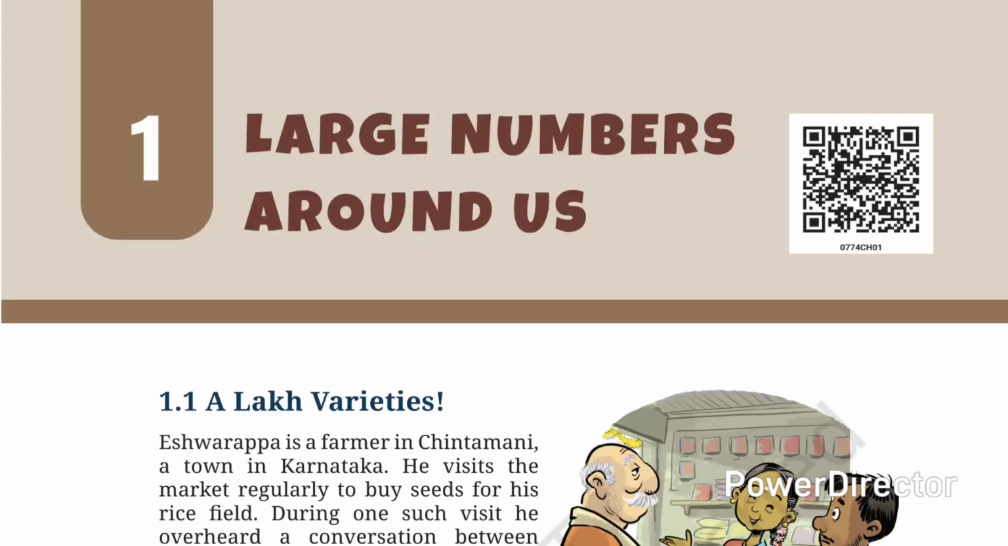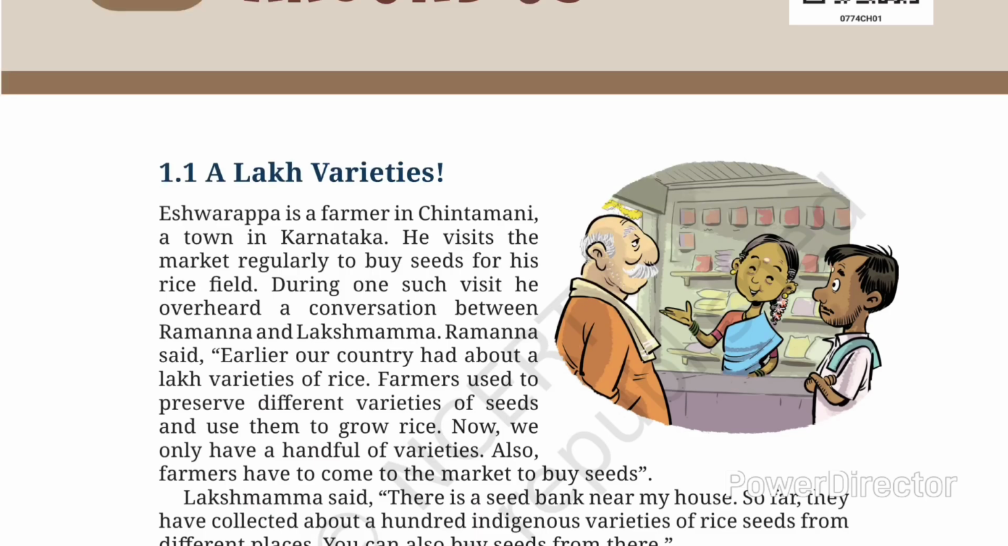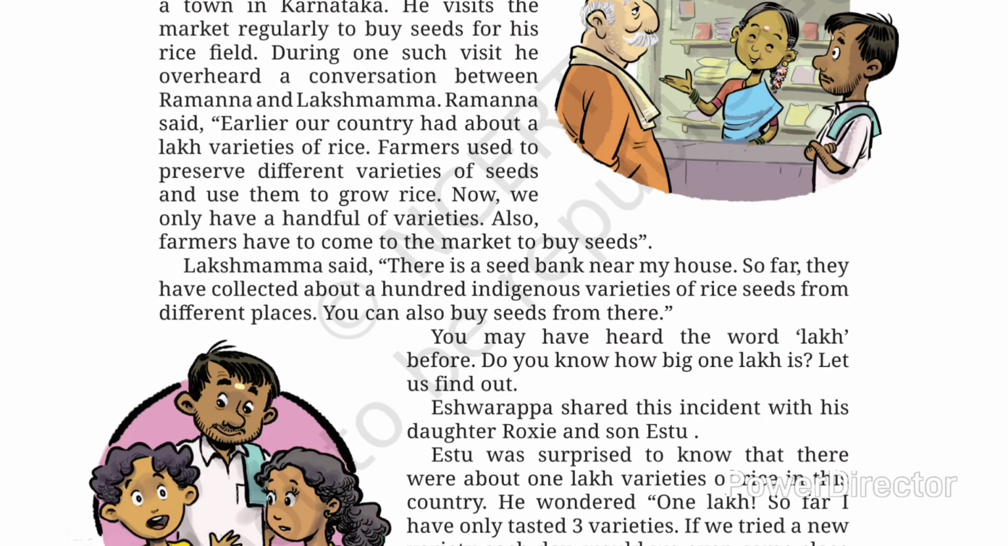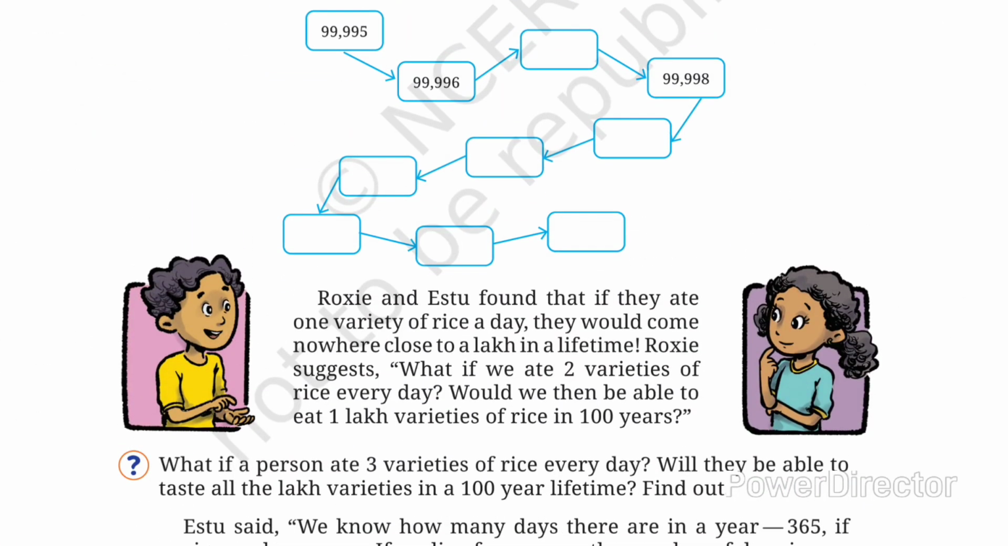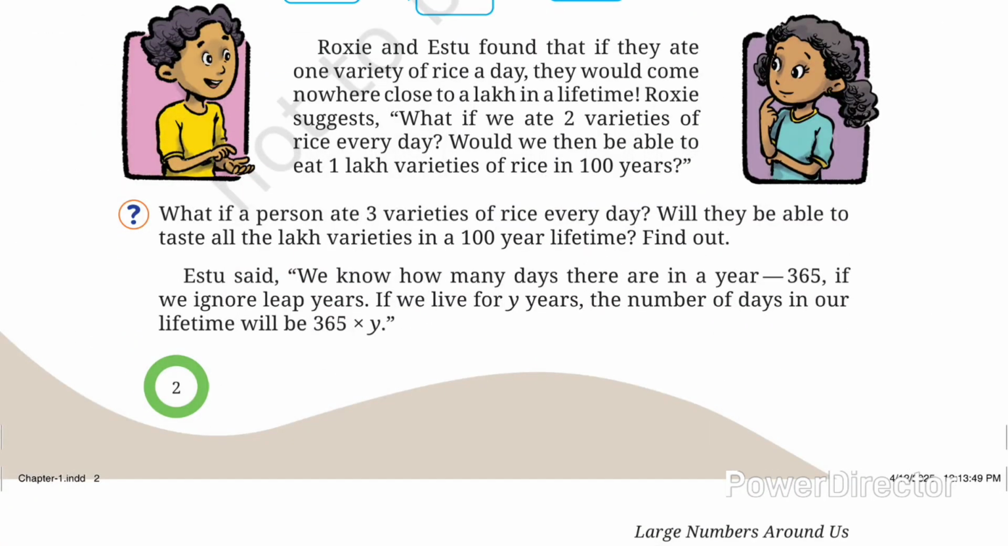In the previous video, we started the first lesson of class 7th, Large Numbers Around Us. Today in this video, video 2, we shall continue the concept up to which we have studied. Roxy and Ishtu found that if they ate one variety of rice a day, they would come nowhere close to a lakh in a lifetime. Here, one conversation is going on between Roxy and Ishtu.